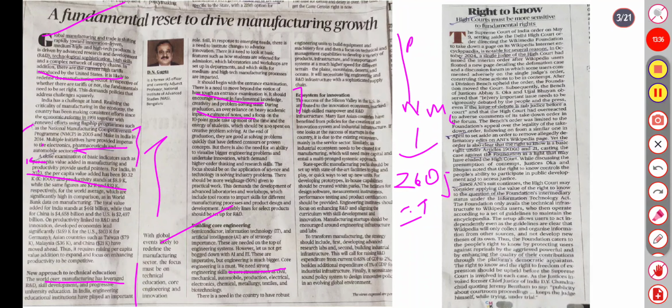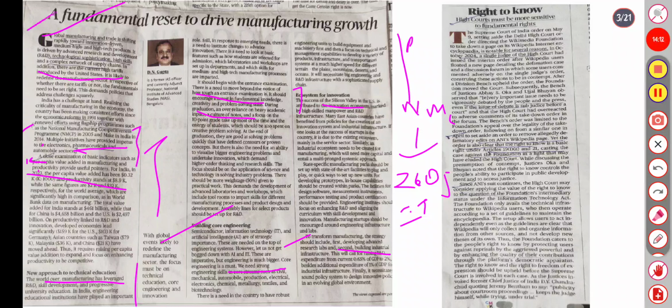An ecosystem for innovation is like Silicon Valley in the US, which is attributed for its innovation ecosystem marked by highly skilled manpower and R&D infrastructure. State-specific manufacturing parks should also be set up, with facilities to plug and play for a quick way to set up new units. So, concluding this article about transforming manufacturing, the strategies should include first developing industrial infrastructure and raising R&D expenditure from the current 0.65% to 2% of GDP, besides expenditure of 1% of GDP. So that's it for this editorial.